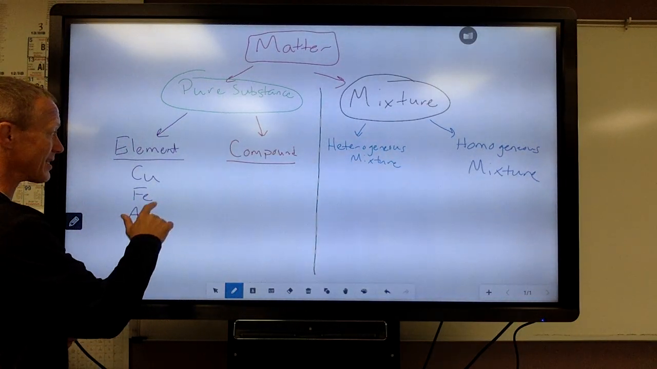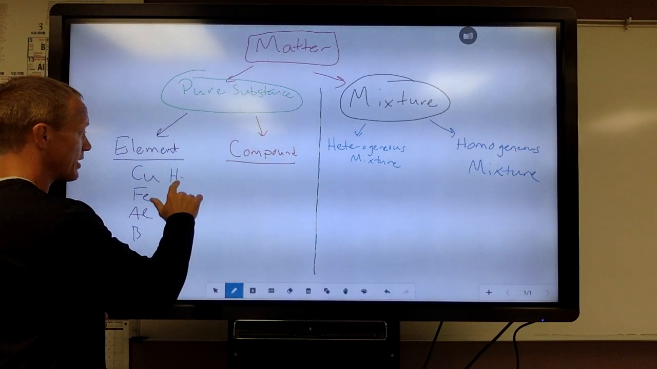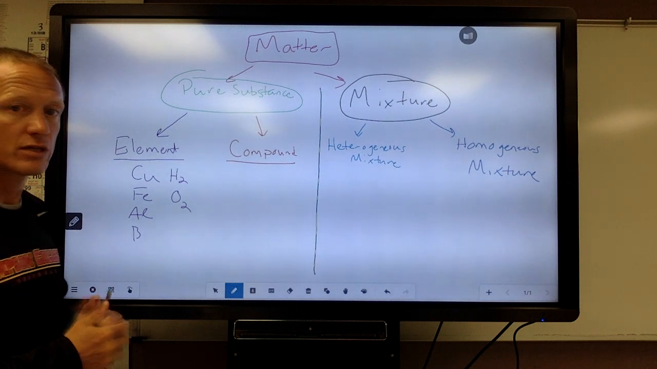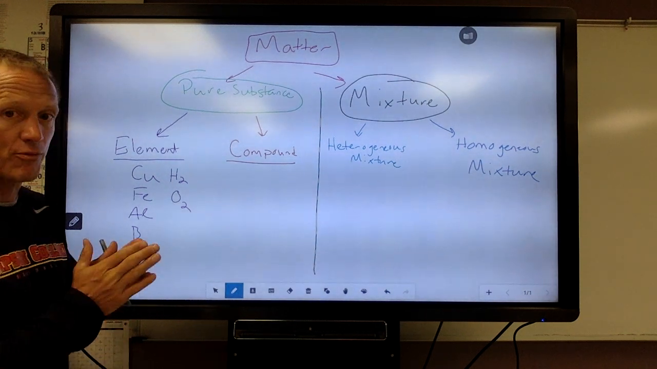Some of these are diatomic. For some reason, they occur in pairs, like hydrogen and oxygen, but they're still pure substances. Any element of the periodic table is a pure substance. You cannot break it apart.